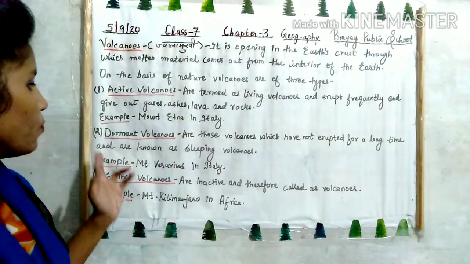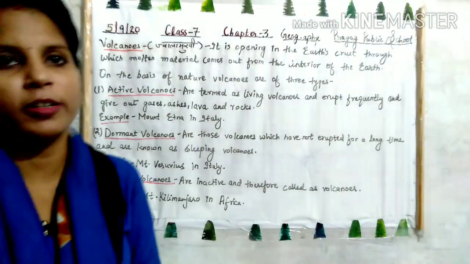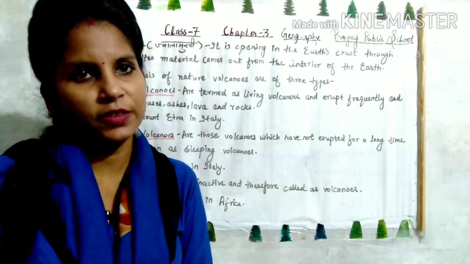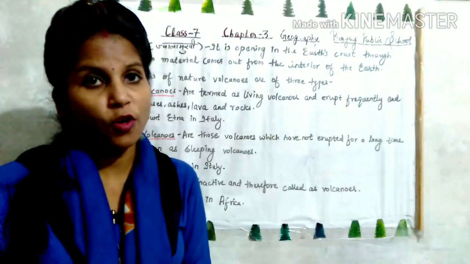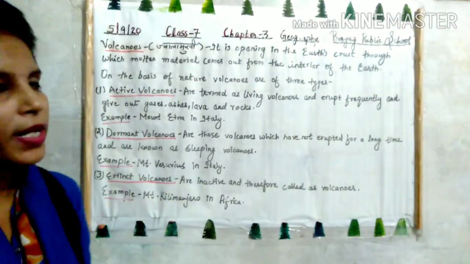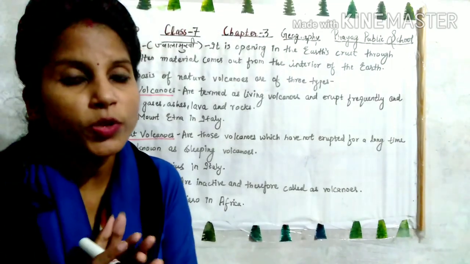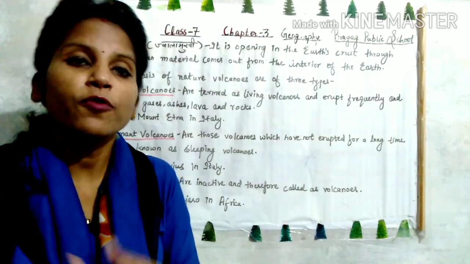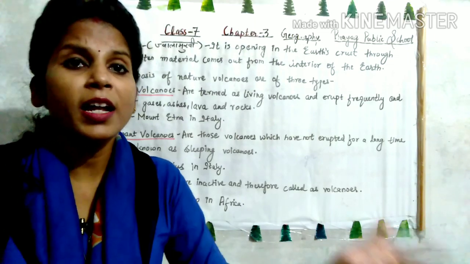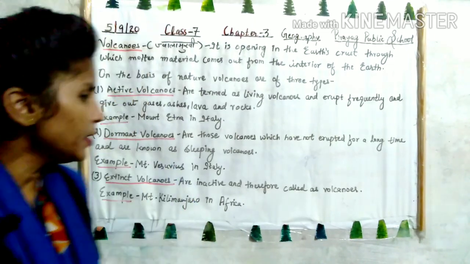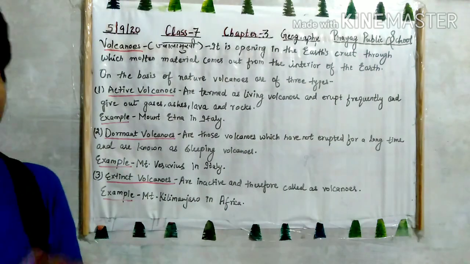Okay, now the second type of volcano is dormant volcanoes. Dormant means inactive volcanoes, those which have not erupted for a long time, and are known as sleeping volcanoes because they are not very active. For example, Mount Vesuvius in Italy.